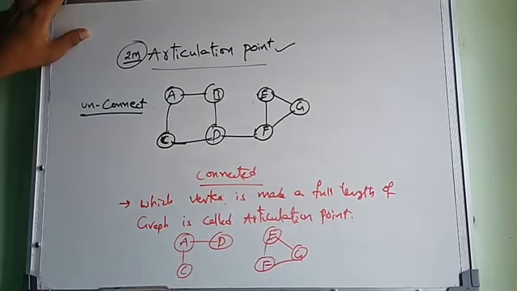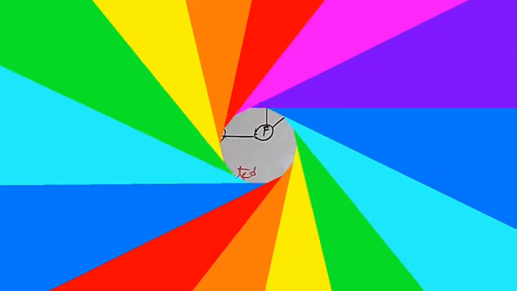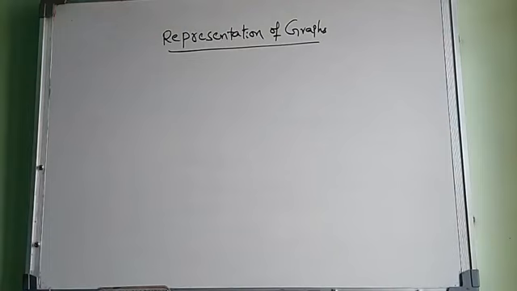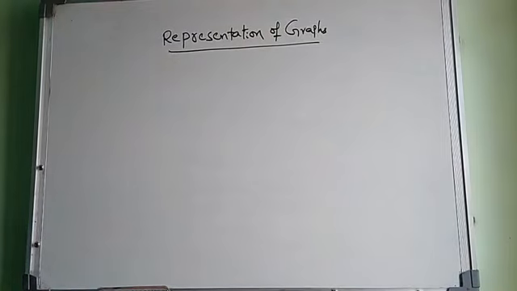Next we are going to discuss the representation of graphs. Important questions, mainly they ask 5-mark questions: what are the ways of representing a graph?